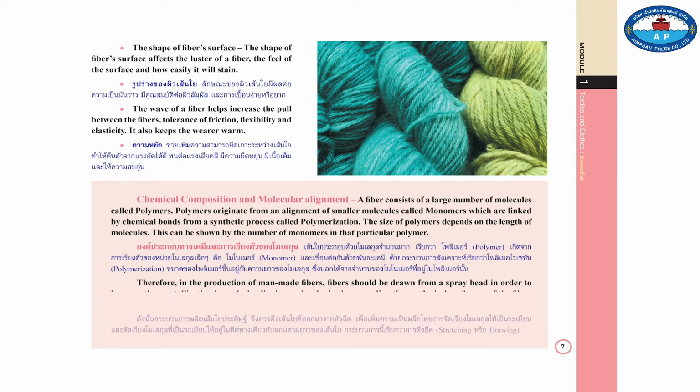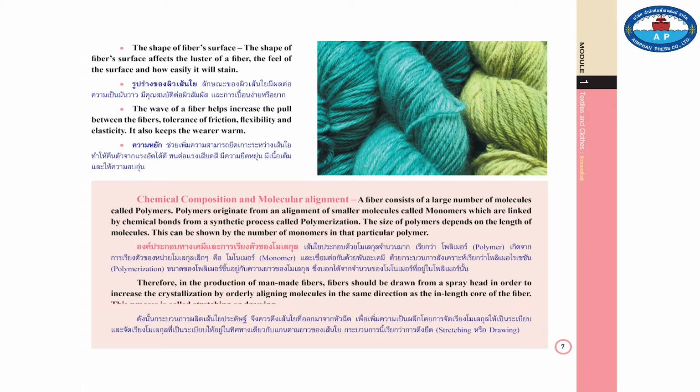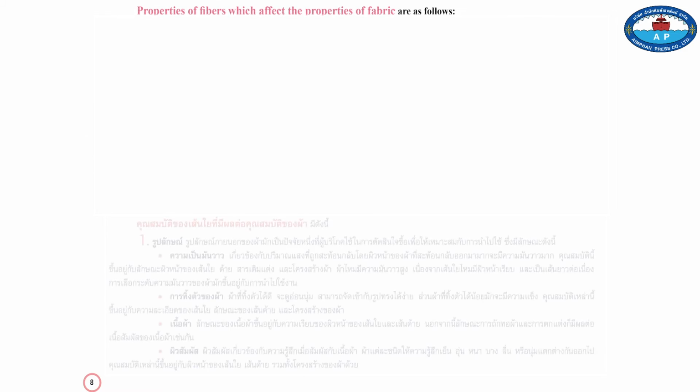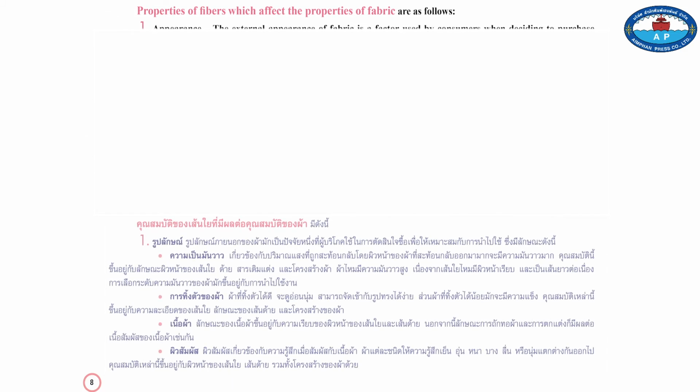Therefore, in the production of man-made fibers, fibers should be drawn from the spray head in order to increase the crystallization by orderly aligning molecules in the same direction as the inlay core of the fiber. This process is called stretching or drawing. Properties of fibers which affect the properties of fabric are as follows.